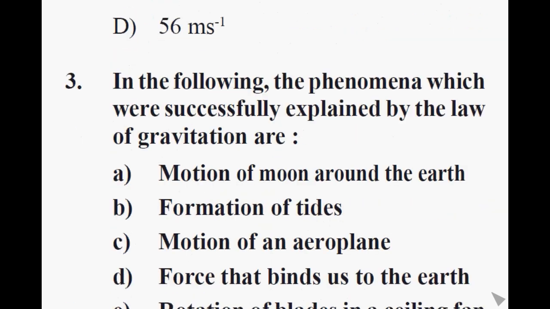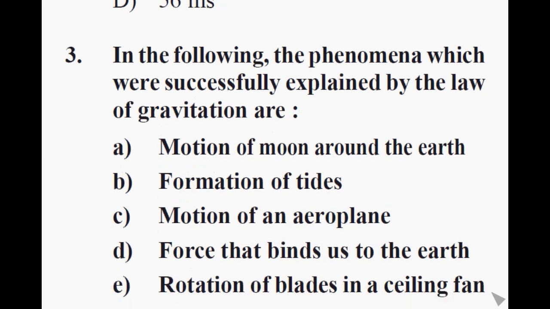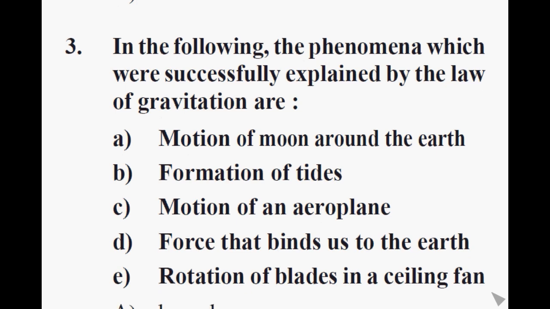Question number 3. In the following, the phenomena which were successfully explained by the law of gravitation are: option A, motion of moon around the earth, option B, formation of tides, option C, motion of an aeroplane, option D, force that binds us to the earth, option E, rotation of blades in a ceiling fan.